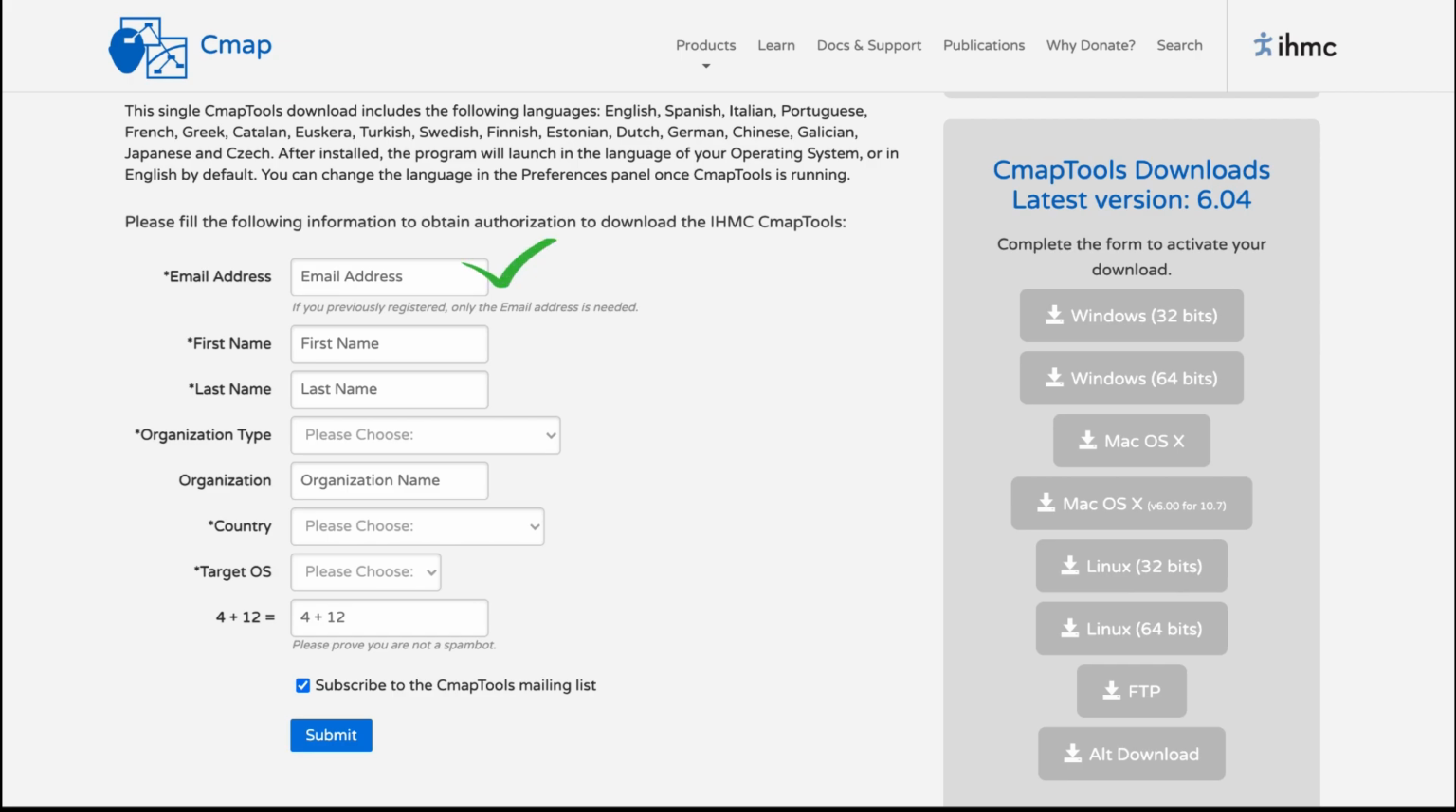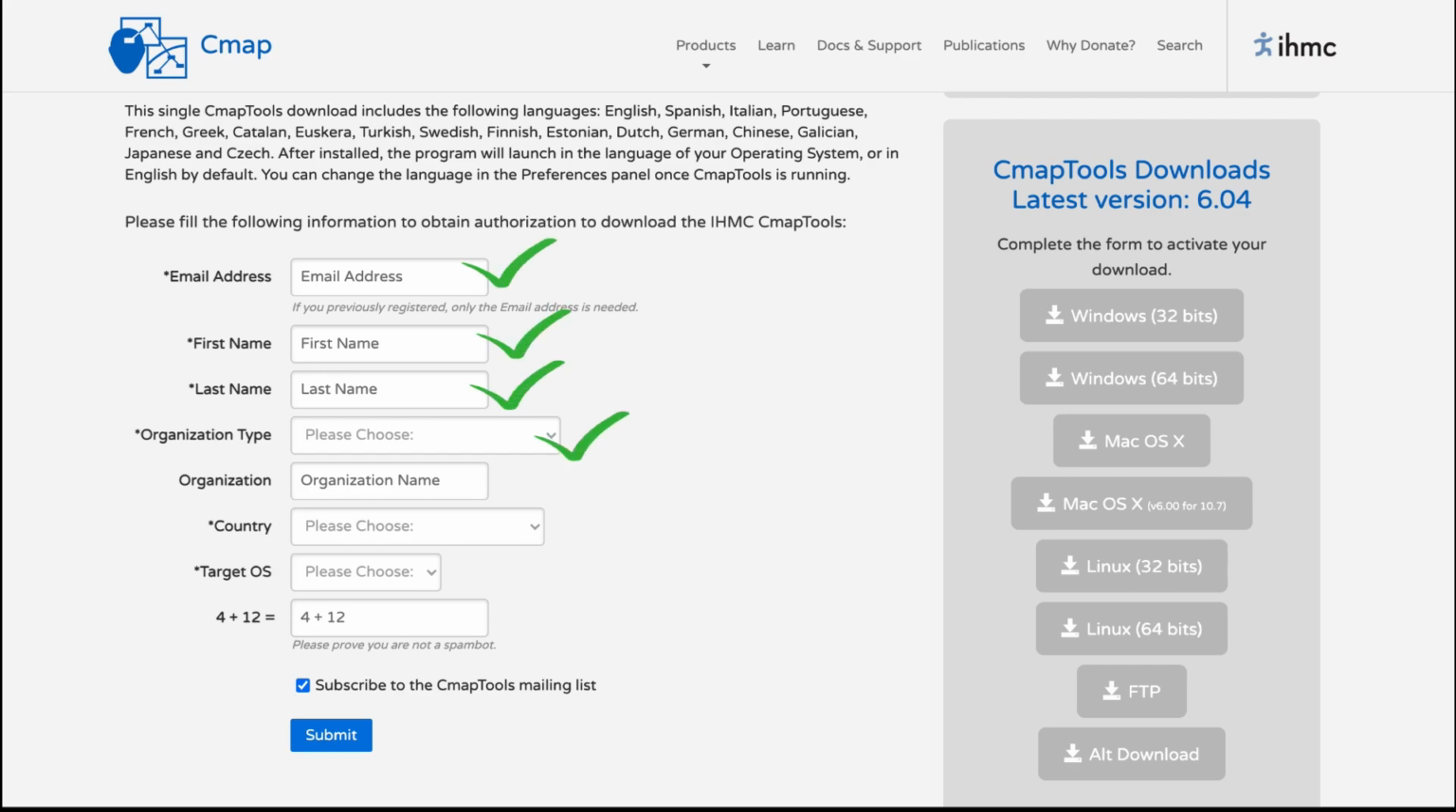You can also create a special email ID for installing this software. They will ask you to fill your first name, then your last name. You have to fill your organization type. What kind of organization do you work in? There are certain options. The first option is K to 12, that is from kindergarten to 12th. If you're teaching in a school, please click on K to 12.